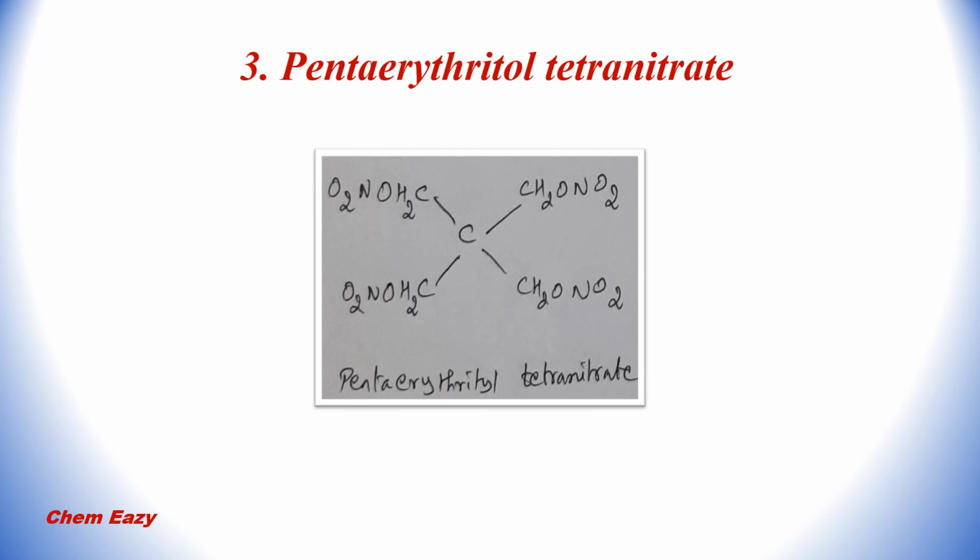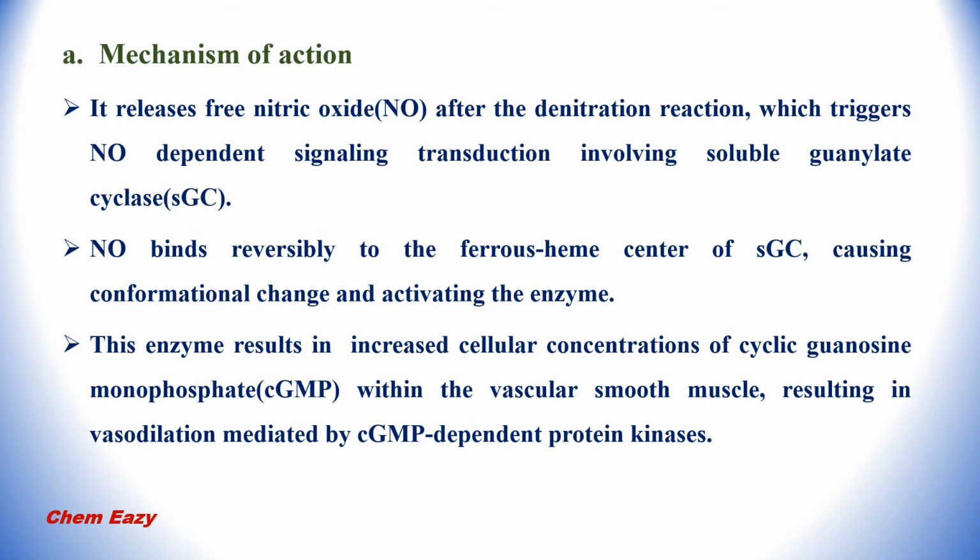This is the third drug under nitrates, that is pentaerythritol tetranitrate, and this is the structure of pentaerythritol tetranitrate. Mechanism of action of pentaerythritol tetranitrate: this drug releases free nitric oxide after the denitration reaction. This released nitric oxide triggers nitric oxide dependent signal transduction involving soluble guanylate cyclase.